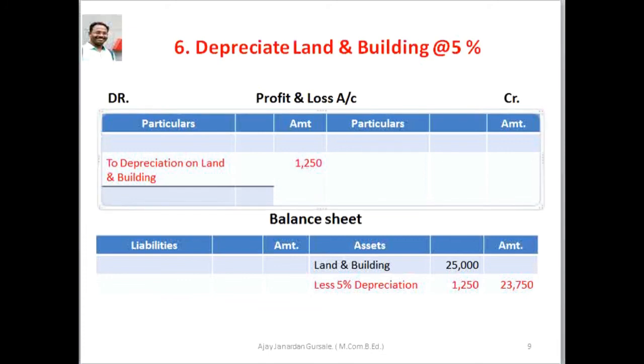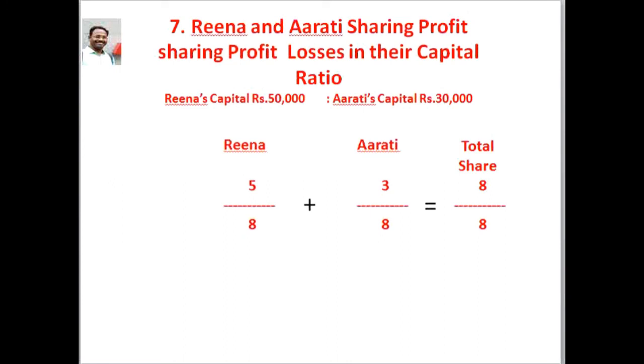See the next adjustment, which is additional information given for our working note, that is we have to distribute net profit of the partners, that is Reena and Aarti.